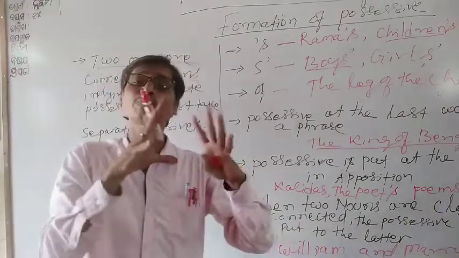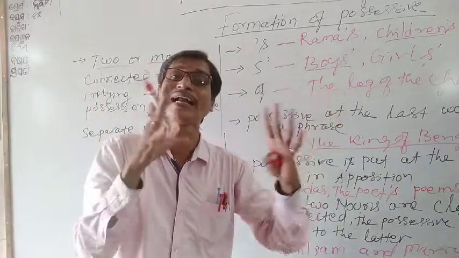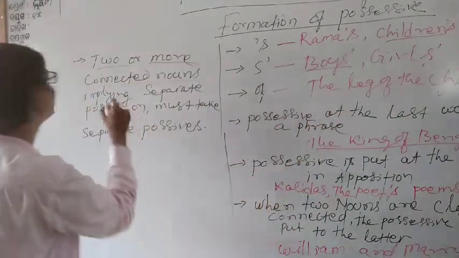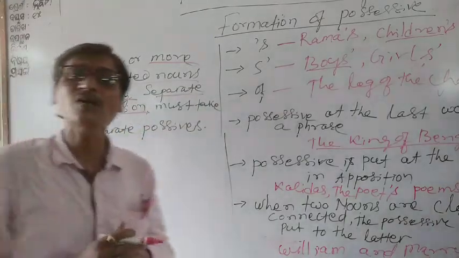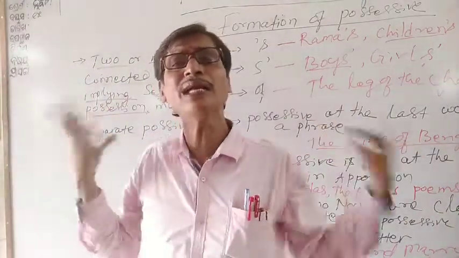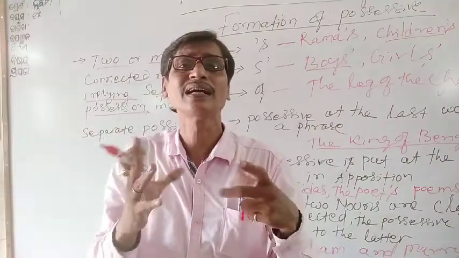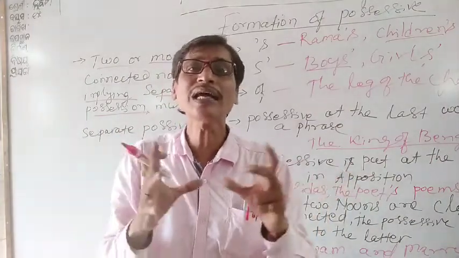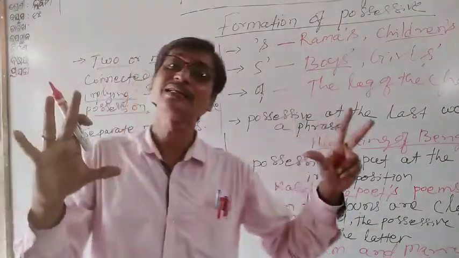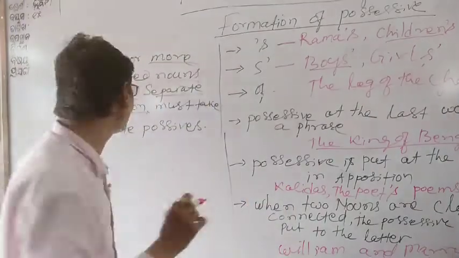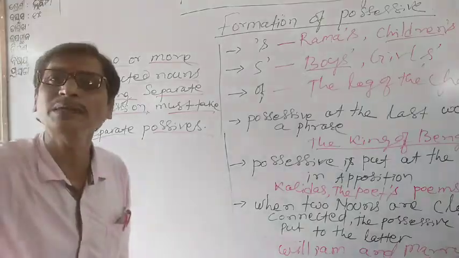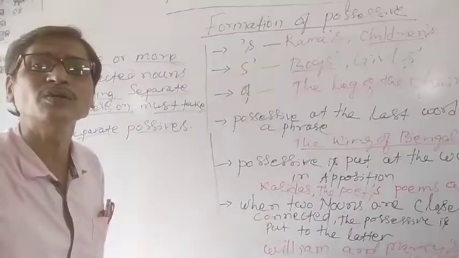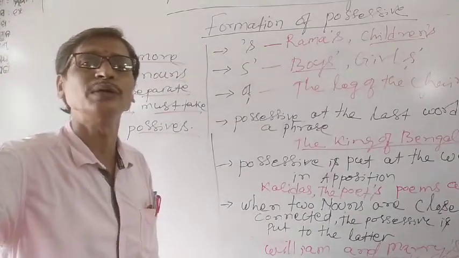If two or more nouns are connected implying separate possession, if they are talking about individuals separately, not connected, collectively we are not talking, we are talking separately, then we must take the separate possession. For example, we will write one example, you will better understand.